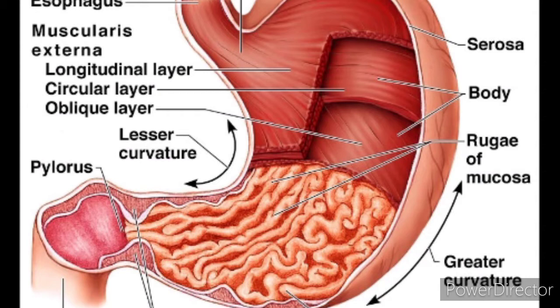The oxyntic cells or parietal cells secrete the HCl. This HCl acts as an acidic medium which kills the ingested bacteria and other harmful organisms. Then another enzyme is renin, which helps in the digestion of the milk protein. It converts caseinogen into casein in the presence of calcium ions. All these enzymes gradually reduce with aging.